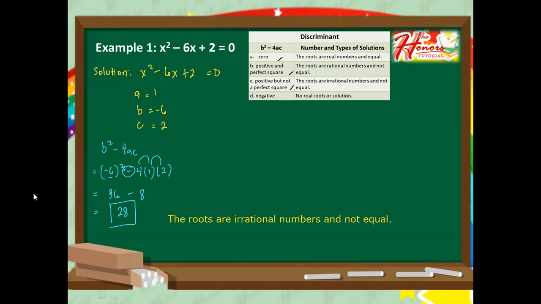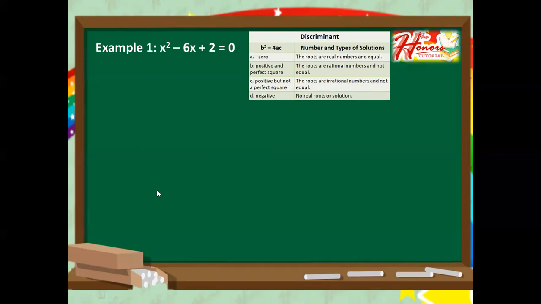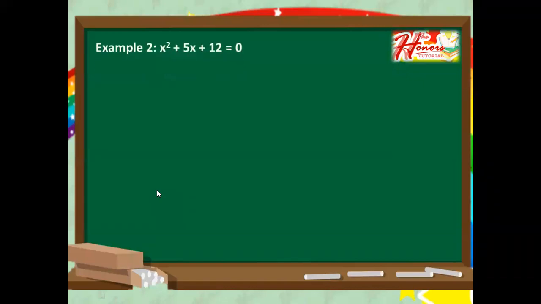Now let's move to example number 2. We have here x squared plus 5x plus 12 equals 0. Same process. Kindly write solution here, and then have the given, that is x squared plus 5x plus 12 equals 0.